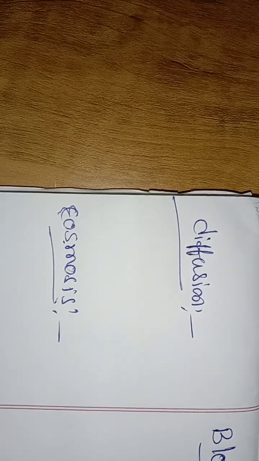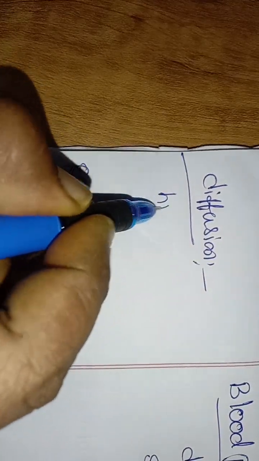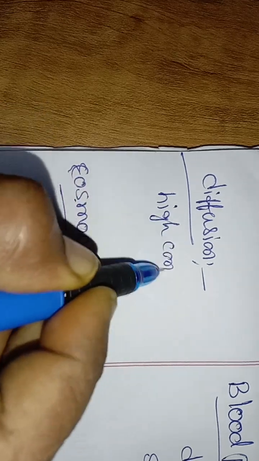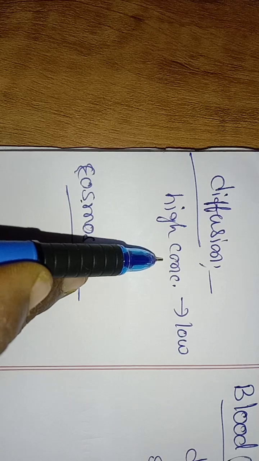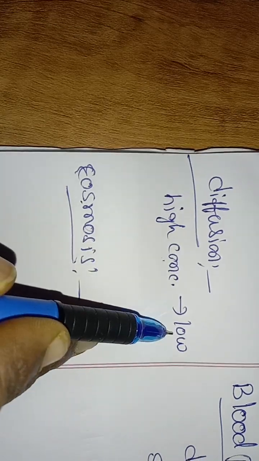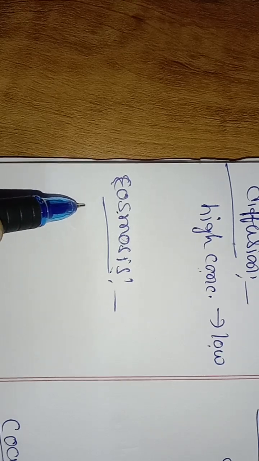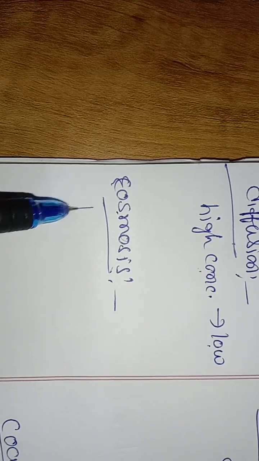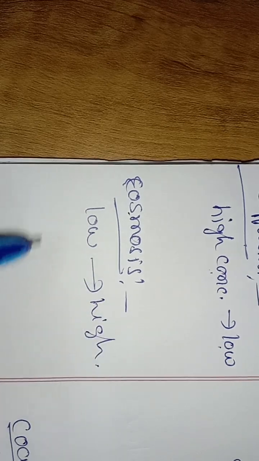These two work in opposite directions. Diffusion means particles moving from high concentration to low concentration, right? Here in osmosis, particles move from low concentration to high concentration, the reverse of diffusion.